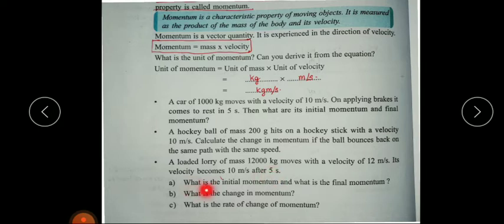What is the initial momentum and what is the final momentum? So we have to find initial and final momentum. Then what is the change in momentum? What is the rate of change of momentum? So change in momentum means what? Final momentum minus initial momentum gives change in momentum, and rate of change of momentum means the change in momentum per unit time, or change in momentum divided by time.